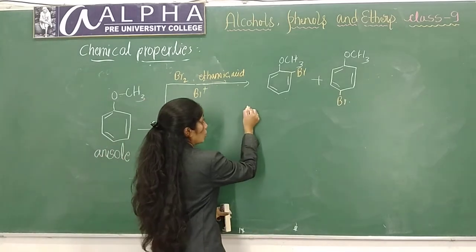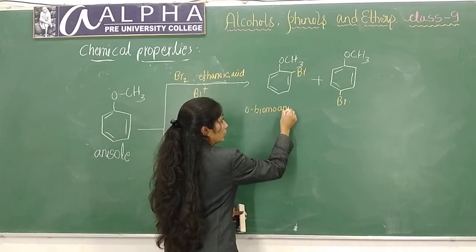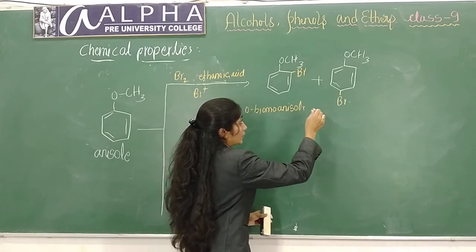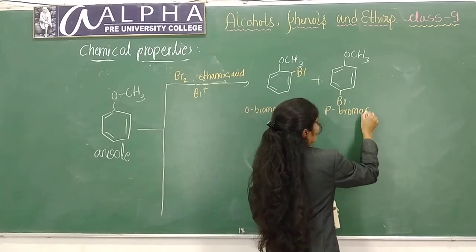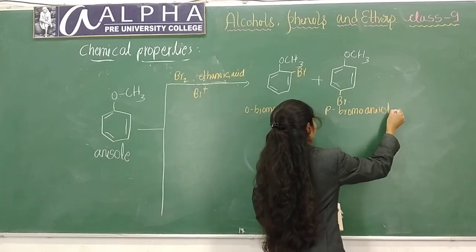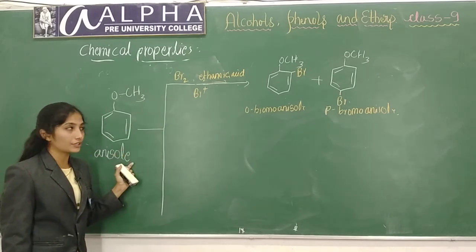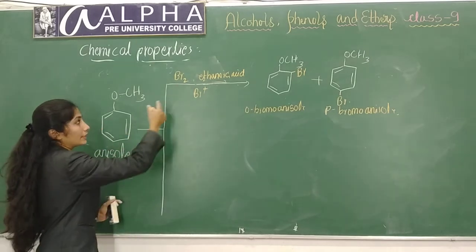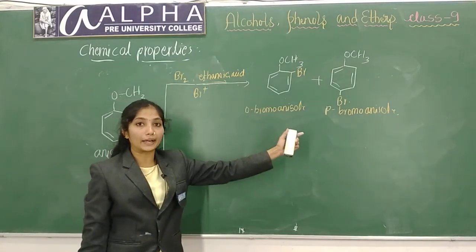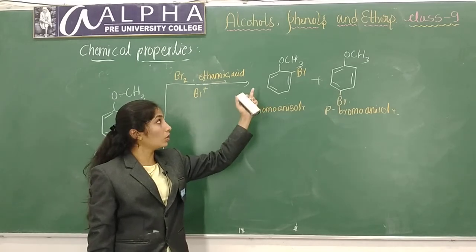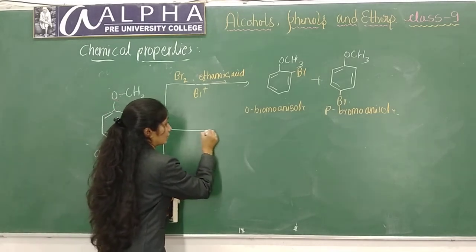This is ortho bromo anisole and this one is para bromo anisole. Okay. This is halogenation reaction of anisole. Here anisole will react with bromine in presence of ethanoic acid to form ortho and para derivatives of bromo anisole. Okay. This is halogenation. Next is nitration.